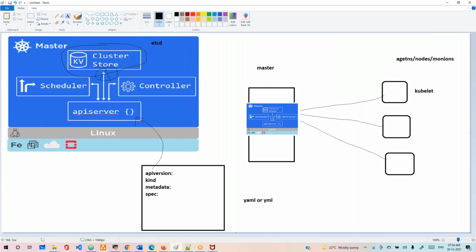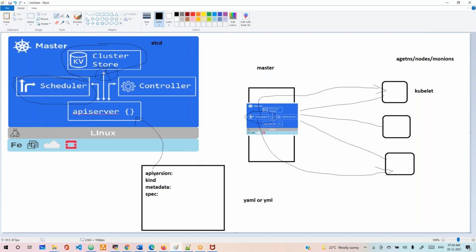After this, it will be handed out to the scheduler. The scheduler will run on the nodes section. This scheduler will schedule containers in the nodes. That means if you ask for two containers, the scheduler will run one container on this node and one on another. It depends on the scheduler, which takes care of where they are to be run.